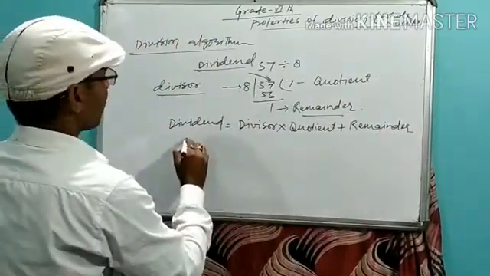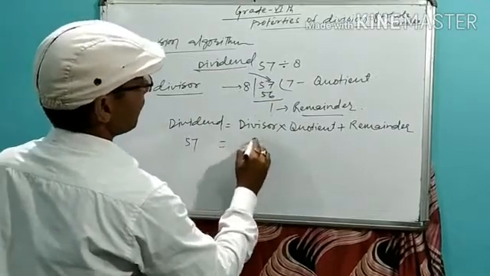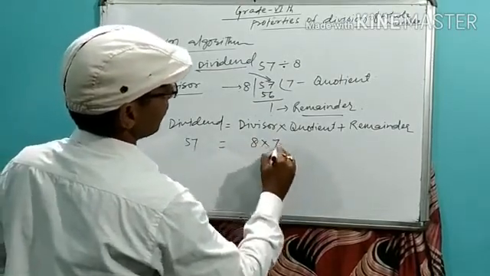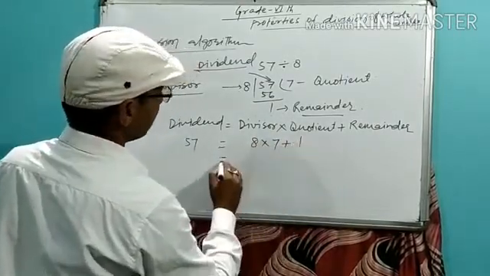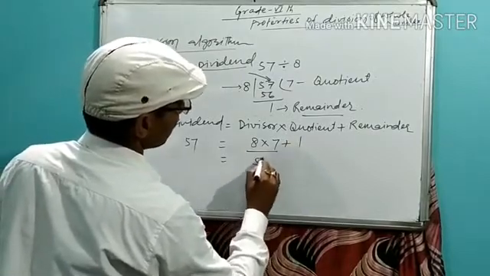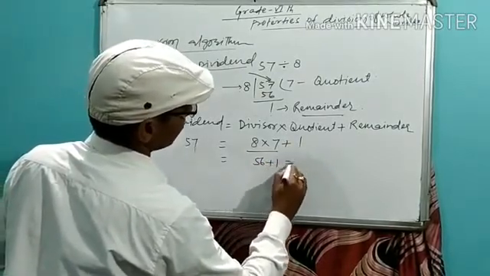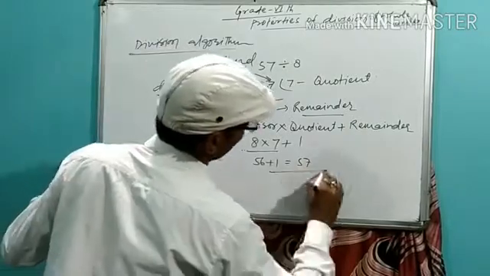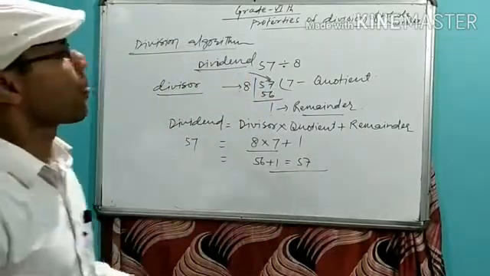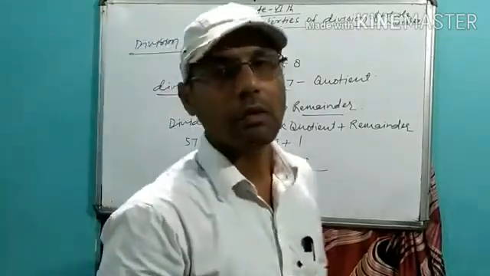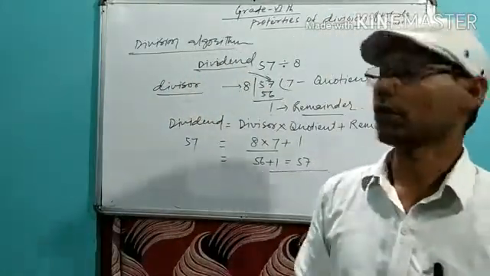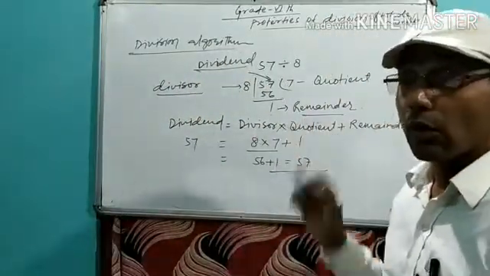Now here we have 57. The divisor is 8, the quotient is 7 and the remainder is 1. Clear? 8 sevens is 56, plus 1 is 57. This is the division algorithm.